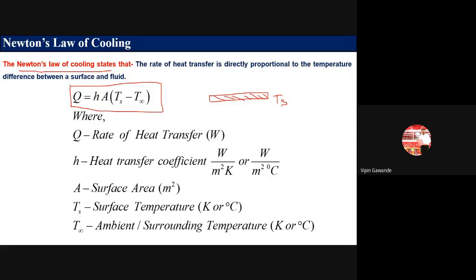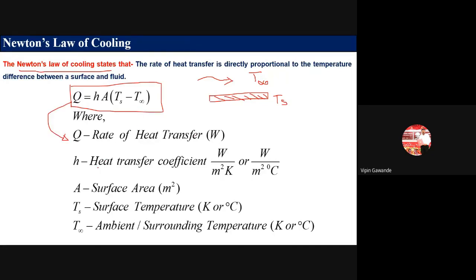Its temperature is Ts, and hot air is flowing over this plate, and its temperature is T infinity. So T infinity is the temperature of the surrounding, while Ts is the temperature of the plate. Now, how will we calculate the heat transfer in convection? Q is equal to hA (Ts minus T infinity), where Q is the rate of heat transfer, in watts.